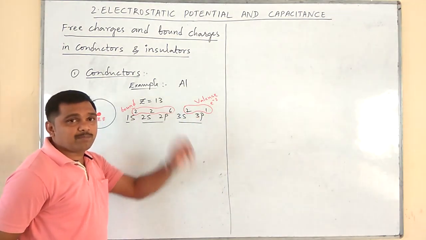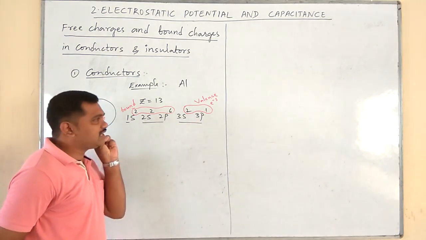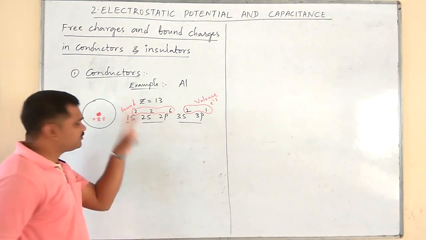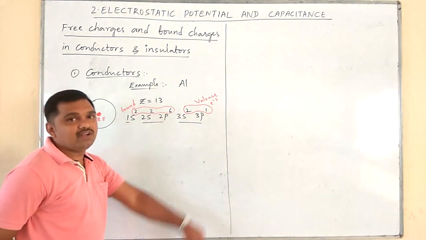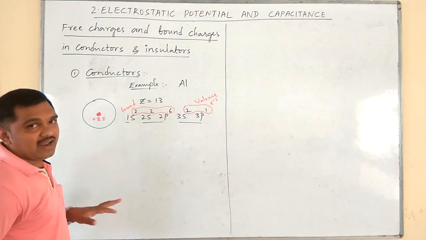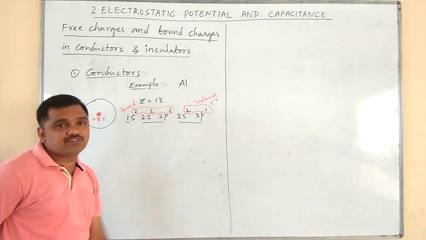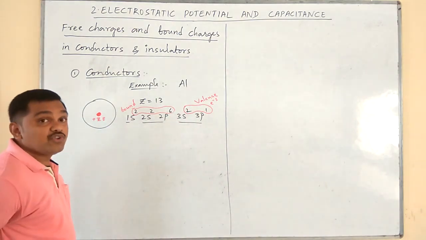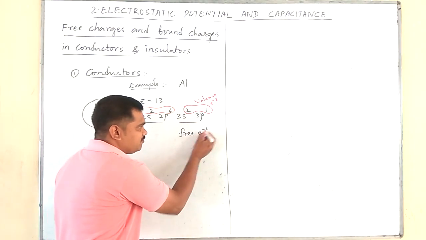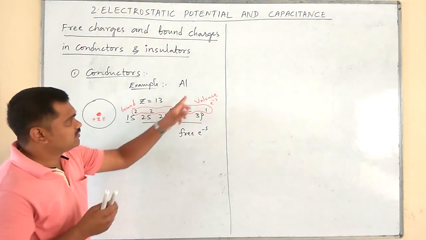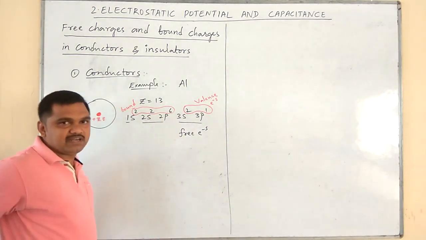As soon as we supply some energy, these valence electrons absorb it, detach from the parent atom, and become free to move from one point to another throughout the lattice. When valence electrons get detached from the parent atom, they become free electrons.